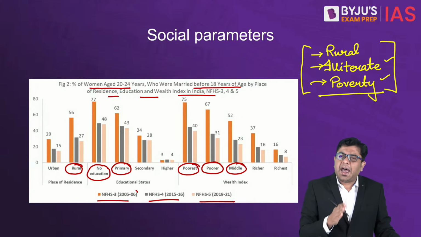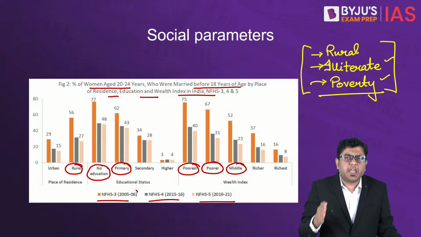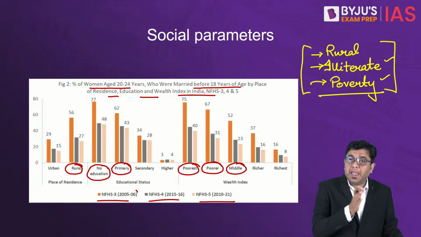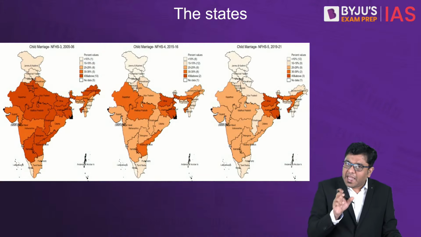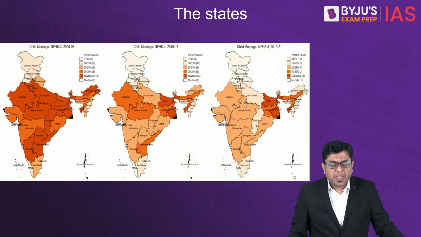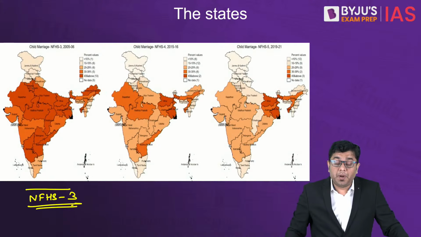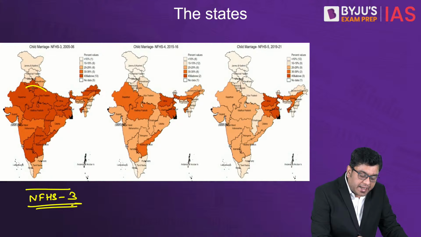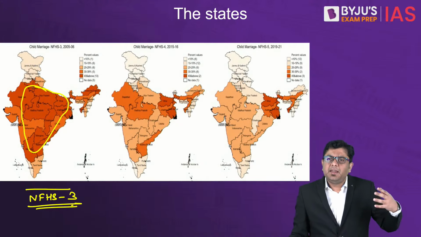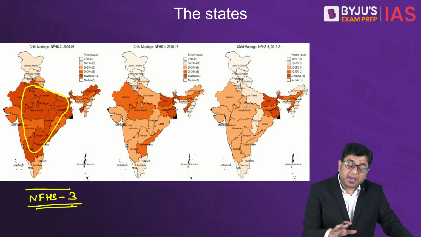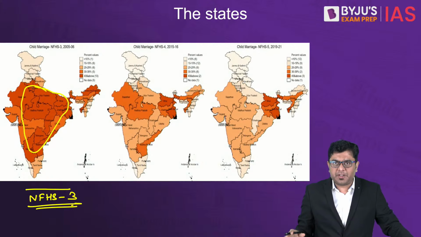Now, when looked at the entire country and the different states of the country, how have the various states of the country performed during the NFHS 3, 4, and 5 data? That again paints a very interesting picture. While in the NFHS 3 data, as you can see here, this is NFHS 3, this data indicates that you had the problem which was pervasive almost in the entirety of the country. Yes, the amount of incidence of the problem was slightly varying in some parts of the country, but it was pervasive across the length and breadth of the country.